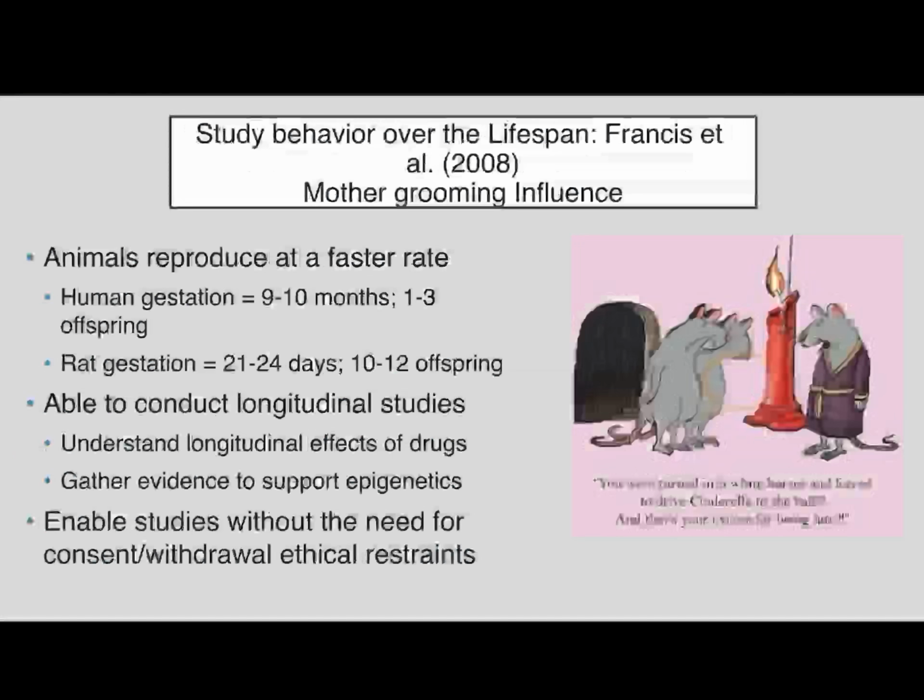Some rats, when they groom, will lick the skin, and some rats are really high lickers where they lick a lot, and some rats are low lickers where they lick a little bit. And they wanted to see if this is genetically influenced or if it's environmentally influenced. So they took children of high-licking mothers and put them with low-licking mothers, and then took children of low-licking mothers and put them with high-licking mothers.